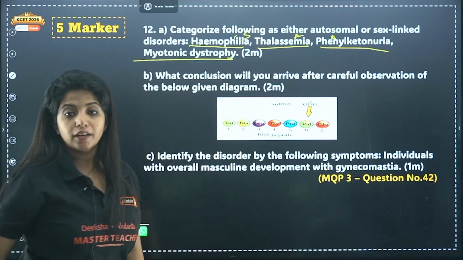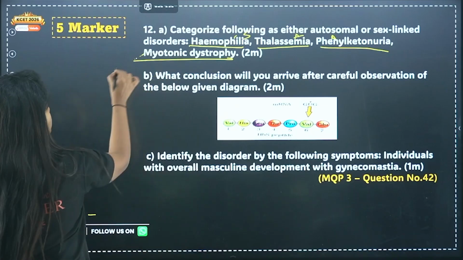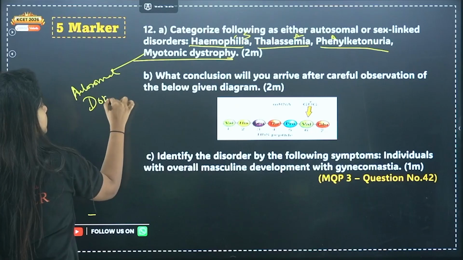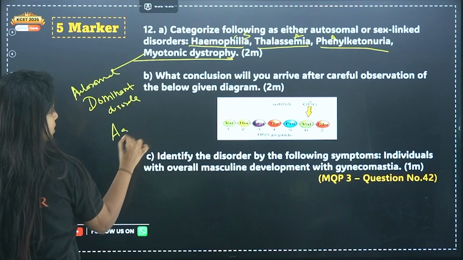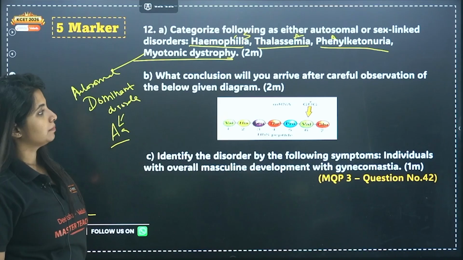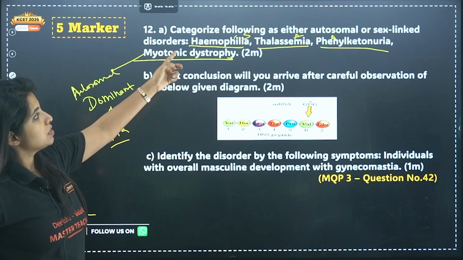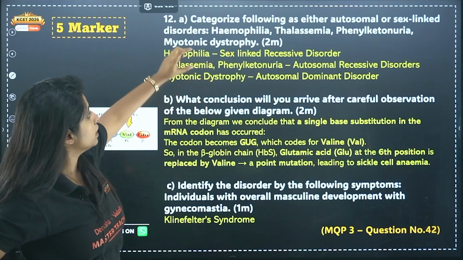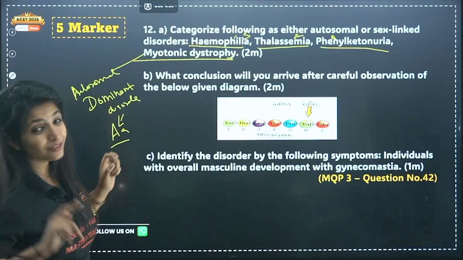What about myotonic dystrophy? Ma'am, it's not there in our NCERT. It's there. In the pedigree picture, they have given the example of myotonic dystrophy also, and this is the only example for autosomal dominant disorder. Suppose it's like this. This person will be having the disorder because he has one capital allele, a dominant allele. So your answer for this question is that 3 of them are autosomal and 1 of them is sex-linked, but I have categorized properly in my answer. So it is X-linked recessive, this is autosomal recessive, this is autosomal dominant. You can also do that. It gives you extra goodies.